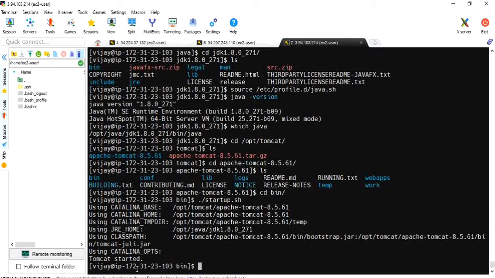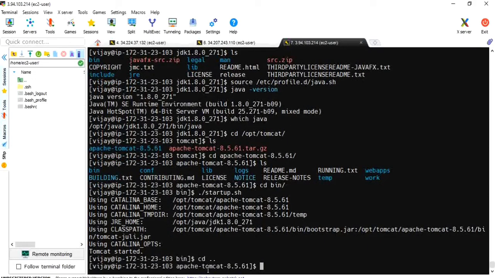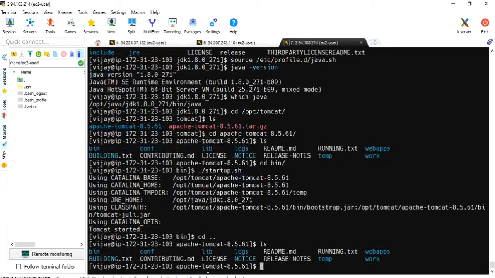Now one thing, the default port number of Tomcat is 8080 and the Jenkins port number is also 8080. We can't have two applications running on the same 8080 port number, so that's why we need to change the port number of Tomcat, because Jenkins is already running, right? So I will change the port number of Tomcat. Let me go to the conf directory, cd conf.